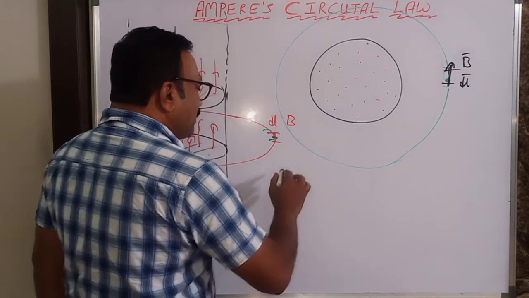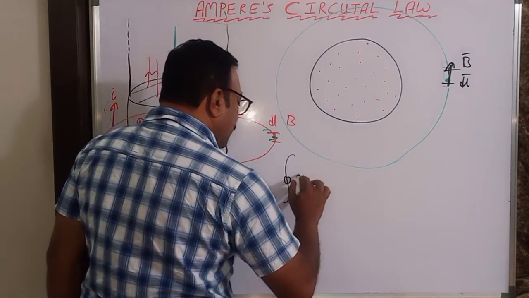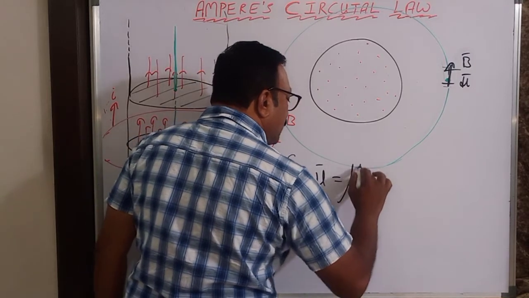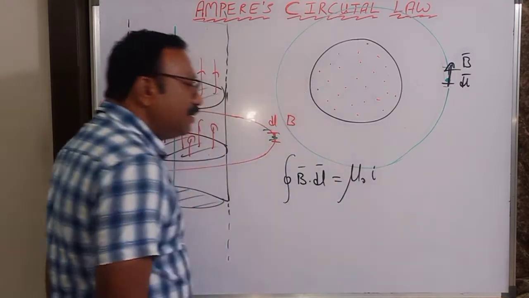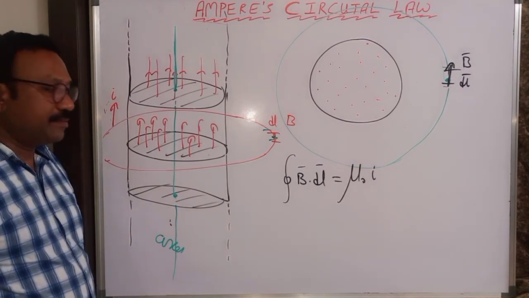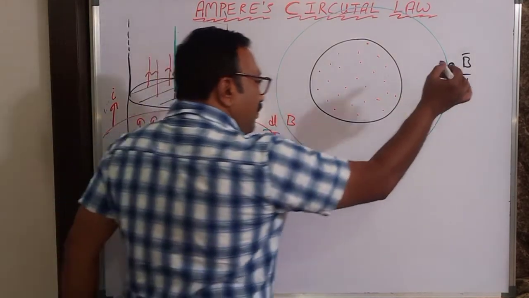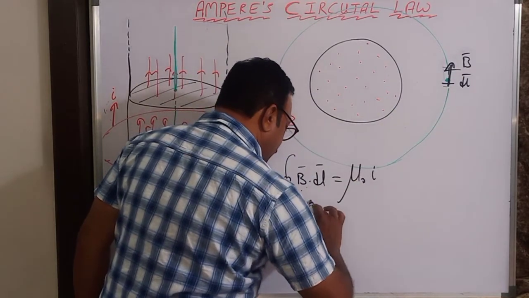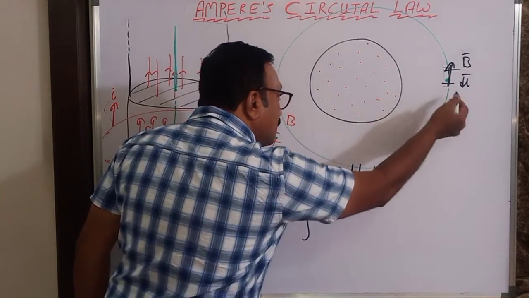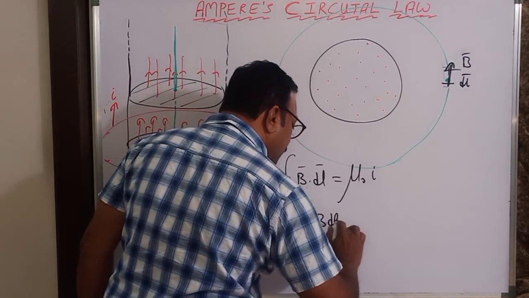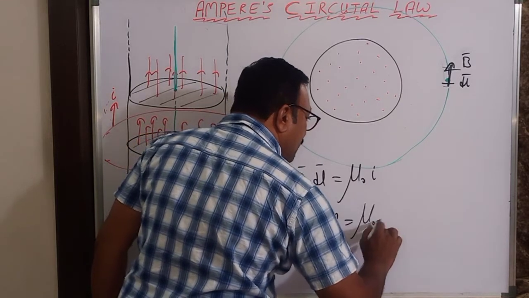So write the statement now. Integral B dot dl is nothing but mu naught times the current inside. So the magnetic field at this point into dl, because dl bar and B bar are parallel, I write just B into dl, equals mu naught times the current inside.